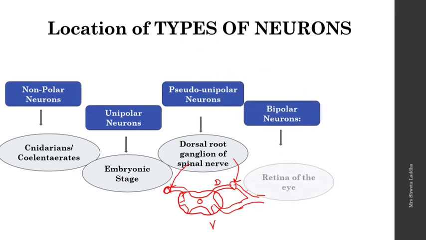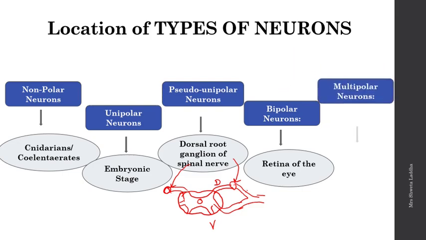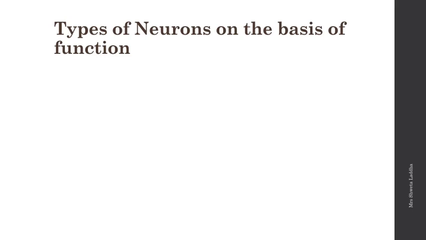The bipolar neurons are found in the retina of the eye. When I teach you the eye, at that time we'll study how they are situated and what their function is there. And the multipolar neurons are situated in the cerebral cortex, the cortex region of the cerebrum. So this is the location.